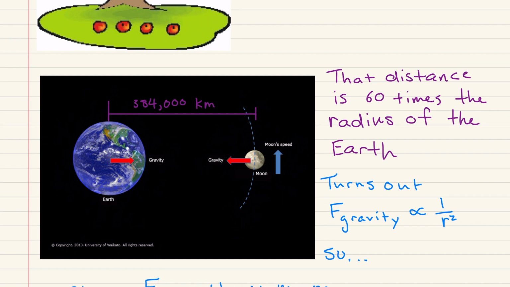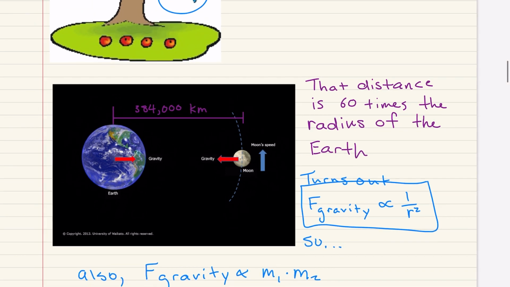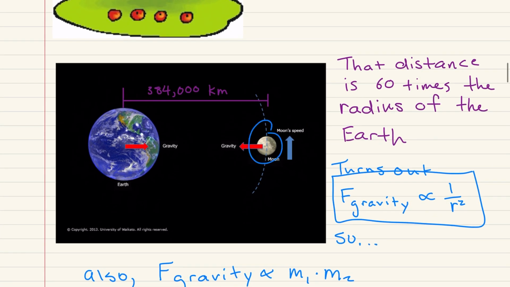he still was able to figure out that the relationship between the force of gravity is the inverse square of the distance from the center of the Earth. Now, this had to do with a lot of calculus and everything like that, but we know that the moon is 60 times farther away from the center of Earth than we are on the Earth's surface. That said, that must give us a relationship such that the force that the moon experiences from Earth's gravitational pull must be 1 over 3600. But the thing is that the moon itself has so much mass that it also contributes to the force of gravity that the moon experiences from the Earth.